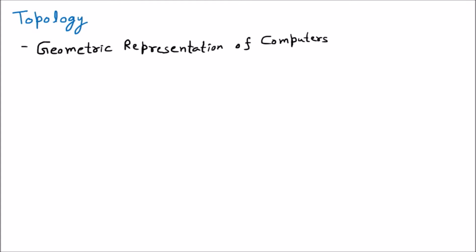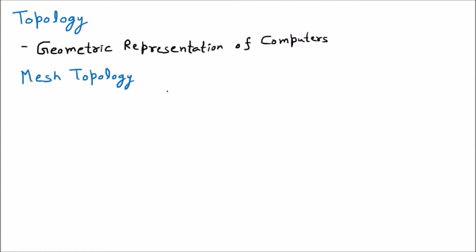Now I am telling you a few of the topologies by which we are going to connect the different LANs and MANs. So in the local area network and the metropolitan area network, we are going to use these topologies. The first topology which is very popular is the mesh topology. So first we are learning the mesh topology. The name is mesh. Mesh means some kind of grid. Grid means it is totally a bulk of wires. So if every computer is connected with each other, that is called the mesh topology.